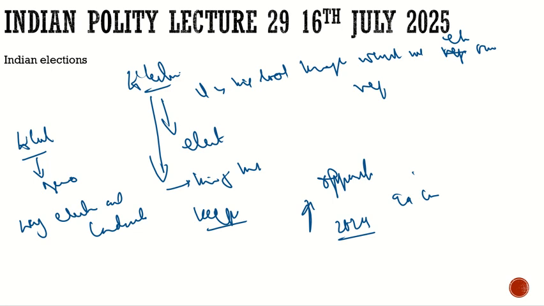First feature of an election is it should be free. Everybody should be able to participate in it. Almost everybody, whoever is allowed to vote, should be able to vote. Whoever is allowed to contest the election should be given a chance to contest. There should be no arbitrary ban on anybody. So it should be very much free. Second, it should be very much fair. There should be no uneven support to any political party.